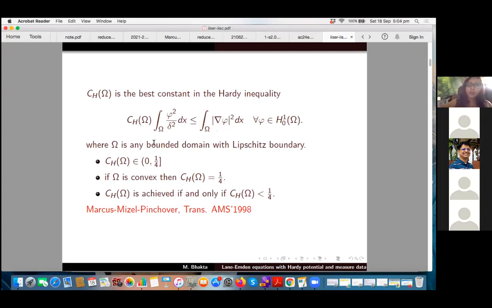Omega is any bounded domain. This Hardy inequality is valid for a very large class of domains, in particular any bounded domain with Lipschitz boundary. The best constant C_H(omega) is less than or equal to 1/4, and if the domain is convex, then it is equal to 1/4. It is achieved if and only if it is strictly less than 1/4. These facts were proved by Marcus, Mizel and Pinchover in 1998.